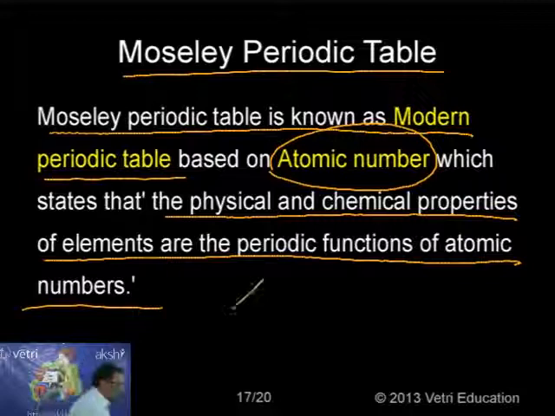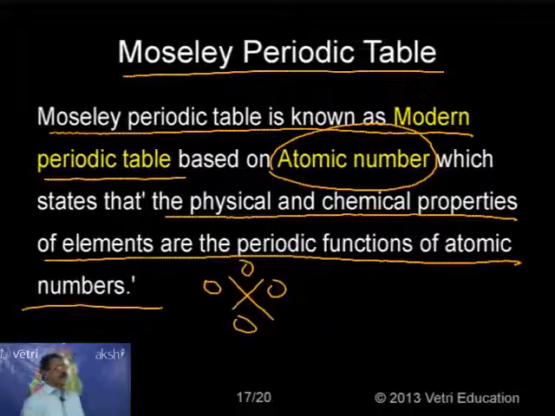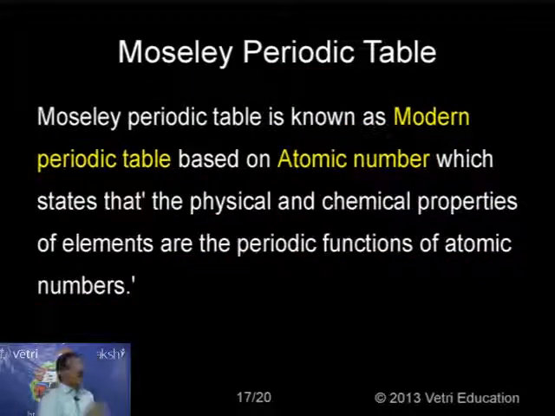This is the most important information. So the Moseley periodic table is the modern periodic table. The previous version, based on atomic mass, is omitted, and atomic number was introduced. I have already discussed that if you know the atomic number, we can identify the protons and the electrons.